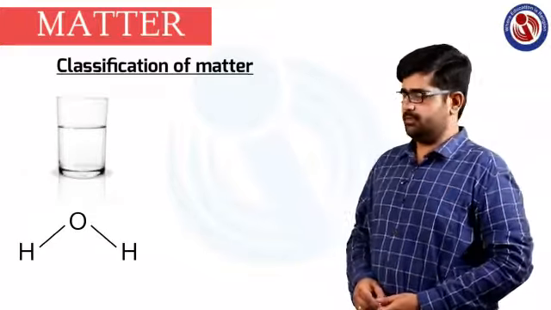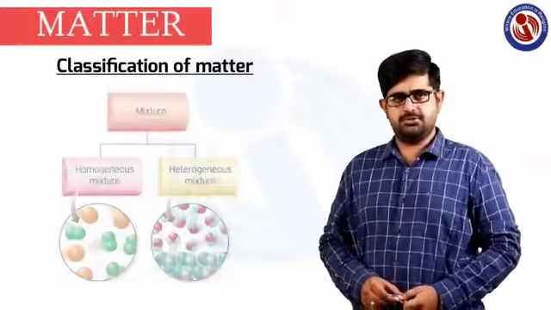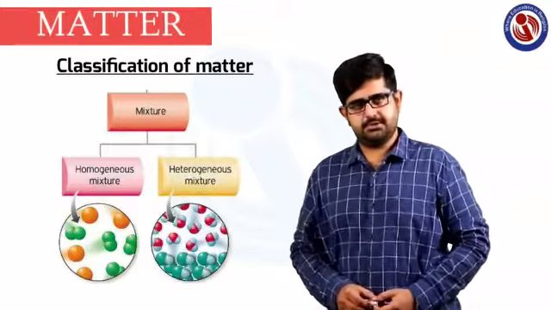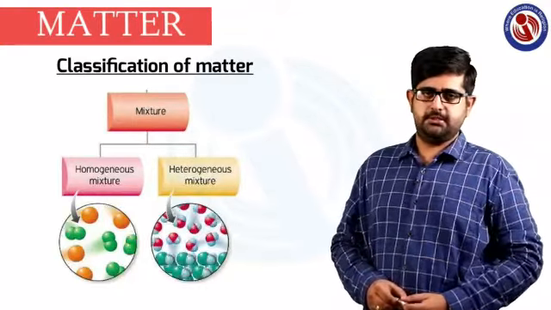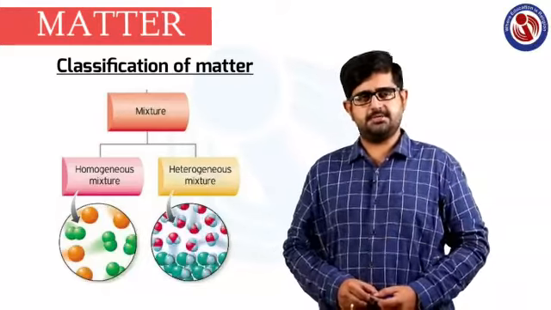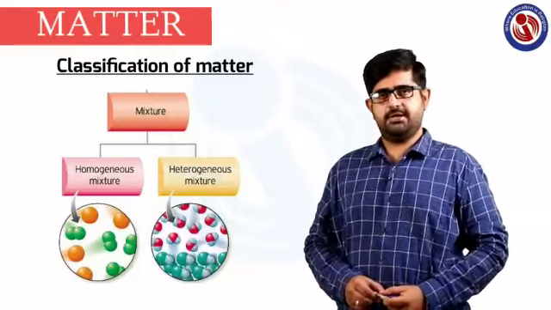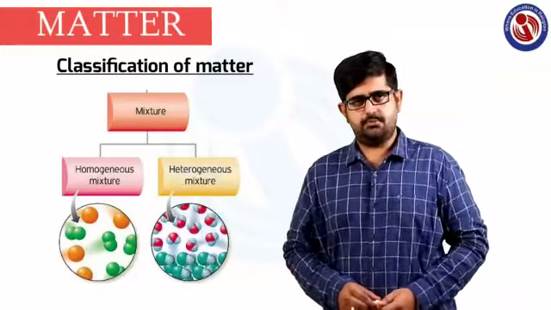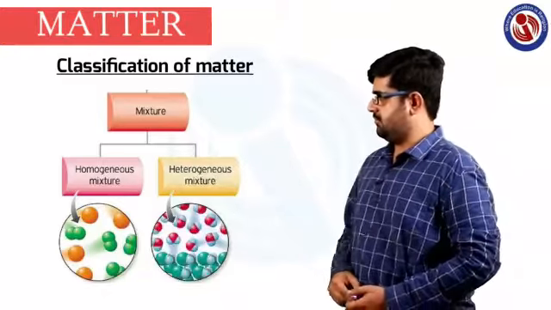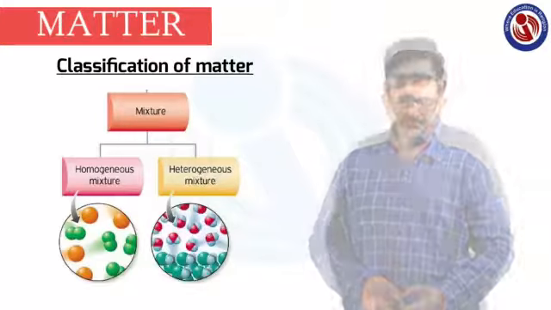In the same way, you can also further classify into 2 types: homogeneous and heterogeneous mixtures. A mixture is again one of the types of matter. A mixture contains different types of compounds or elements present in the same phase, and you can isolate the different components present in a mixture. So there are 2 types, homogeneous and heterogeneous mixtures.